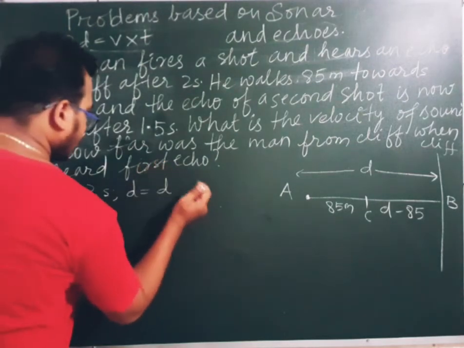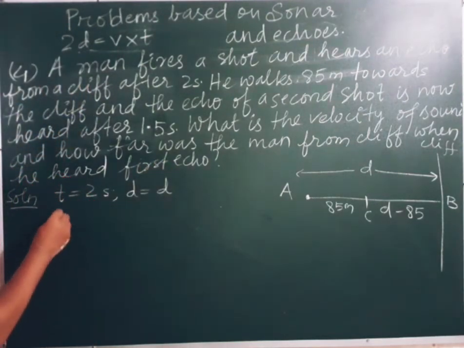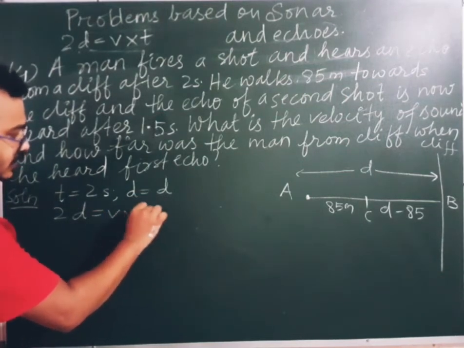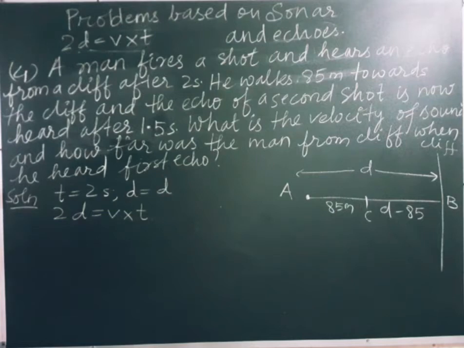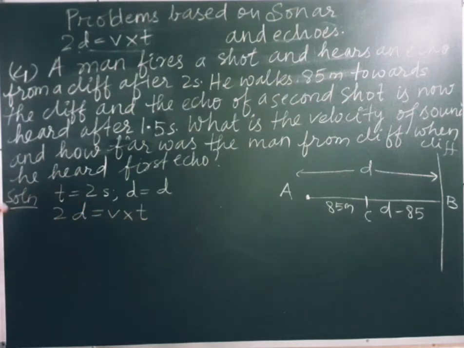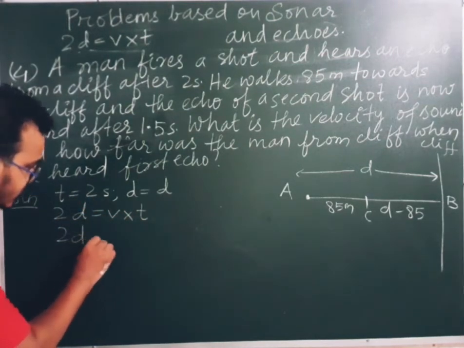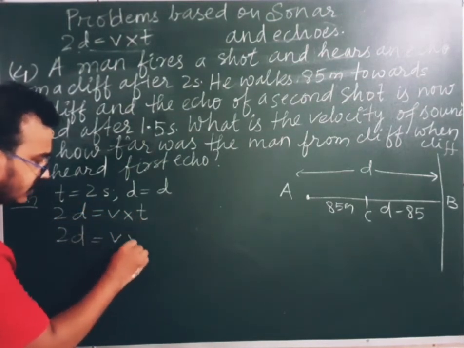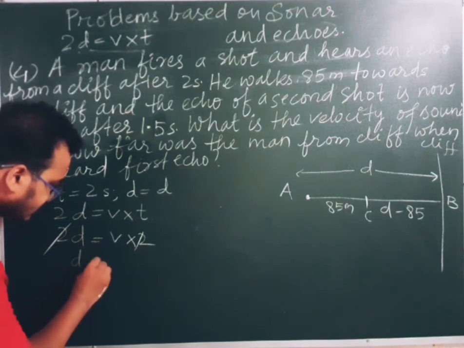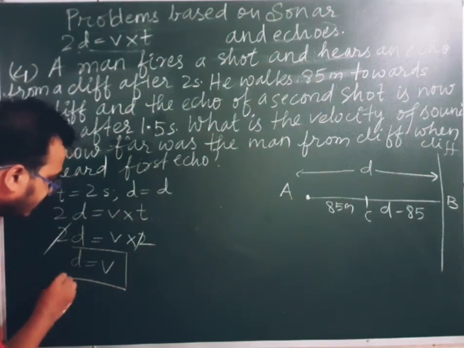So now, according to the formula, 2d is equal to velocity multiplied by time. So in place of distance it will be d, and in place of time, what are we going to substitute? Time value will be 2 seconds. So 2d is equal to v into 2. This 2 and this 2 get cancelled. So what is left? Distance and velocity value will be the same.